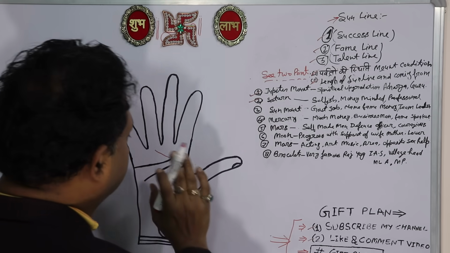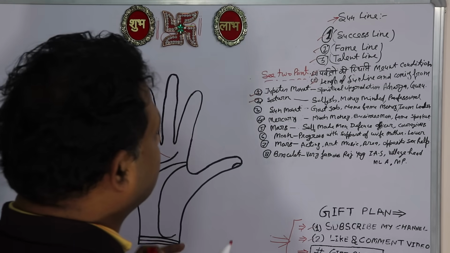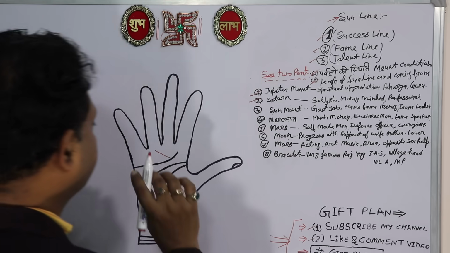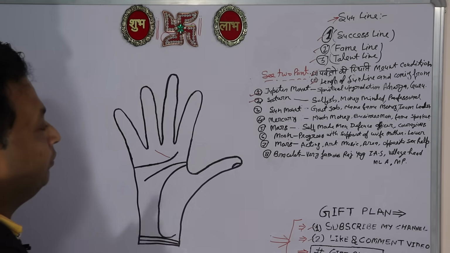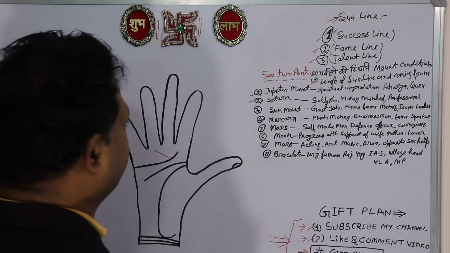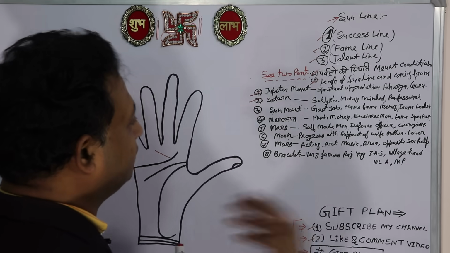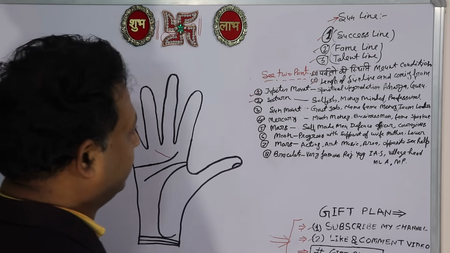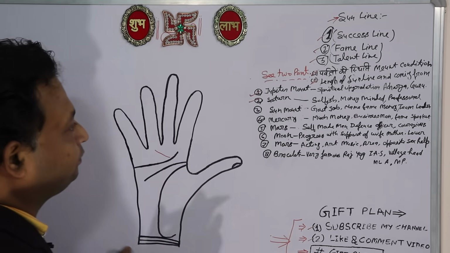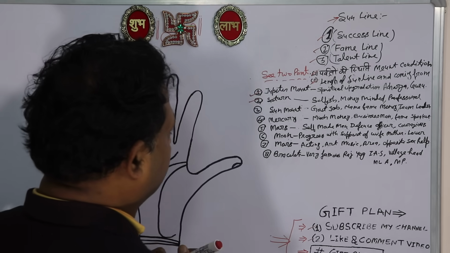This is because the Sun and Saturn are enemy planets and their thinking is different. The Sun is a holy and good planet, but Saturn is not. It is a tamasic planet, not a good planet. Good in wealth, but his thinking is of tamasic pravritti. So there is a difference of thought between Sun and Saturn, so it is not a good line.